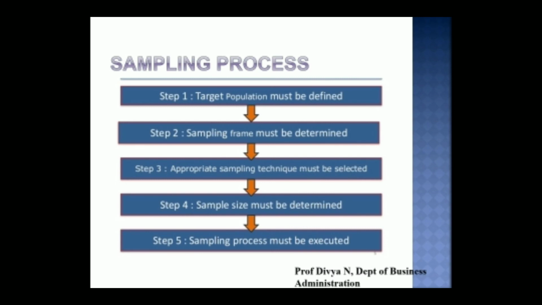To go into detail, the different steps involved in sampling are: Step 1, target population must be defined. Step 2, sampling frame must be determined. Step 3, appropriate sampling technique must be selected. Step 4, sample size must be determined. Step 5, sampling process must be executed.